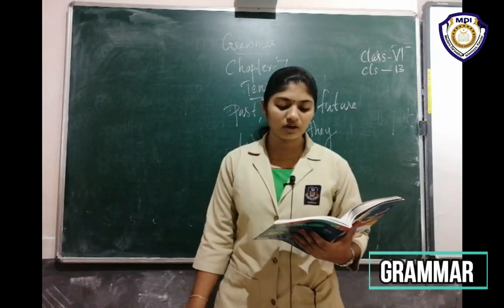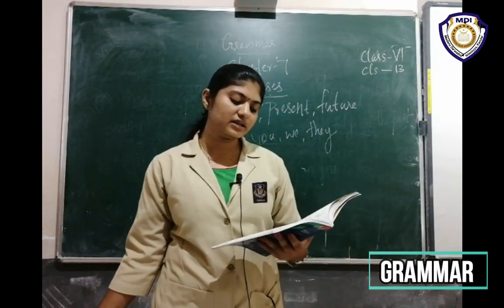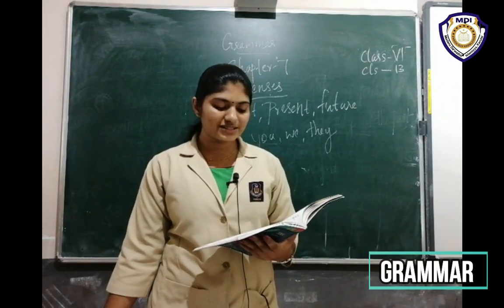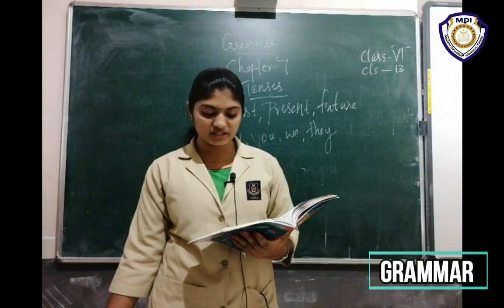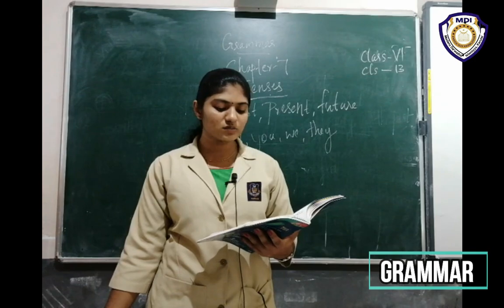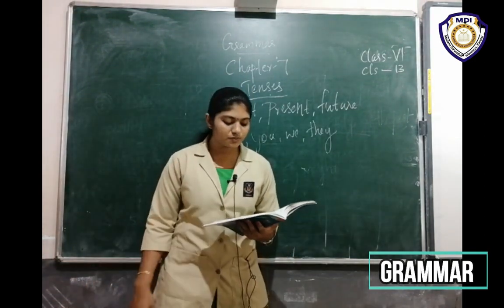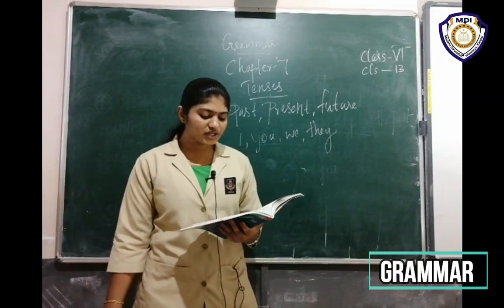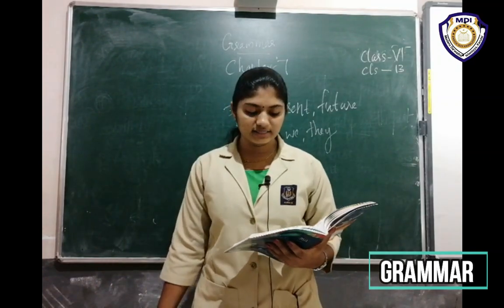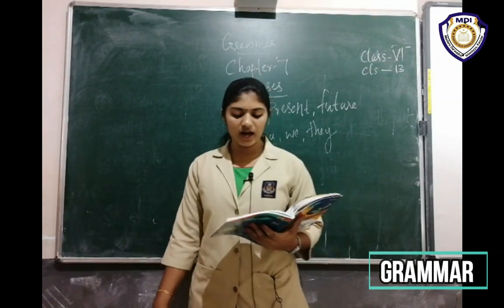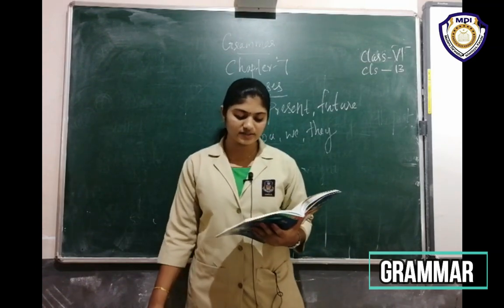Jigsia has spoken to the municipal corporation about cleanliness in her locality. We use present perfect continuous tense to talk about an action that started in the past but is continuing at the time of speaking. Anushka has been reading this book since Monday. We have been living in Kochi since 2016.